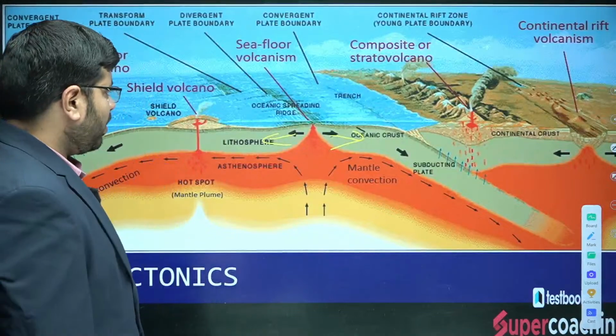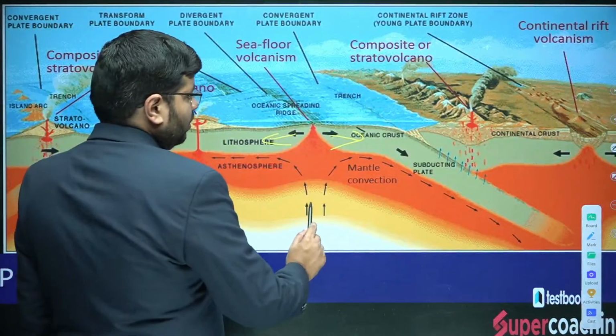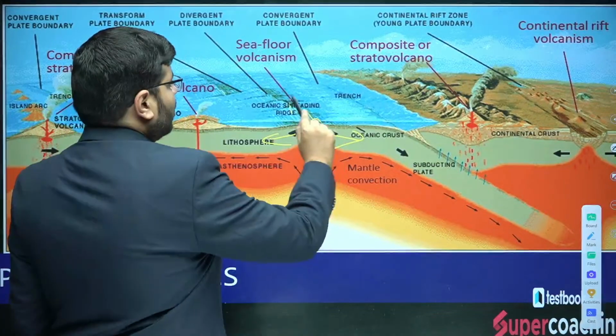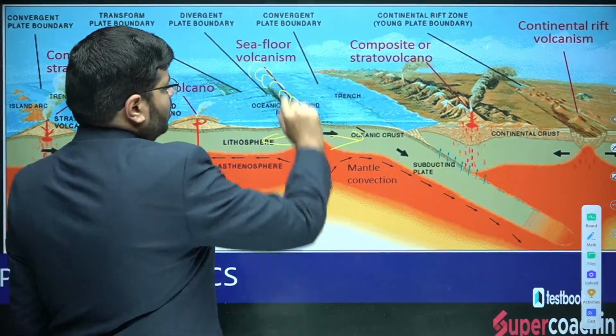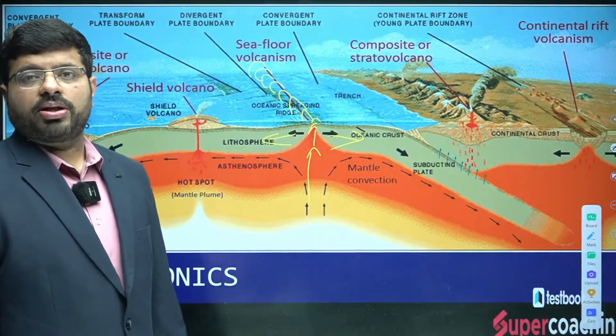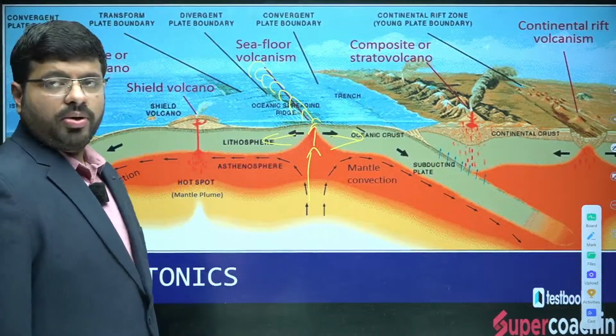As the two plates move apart, the magma rises, and here you will find volcanoes continuously. Now that is explained by plate tectonics, the divergent boundary.